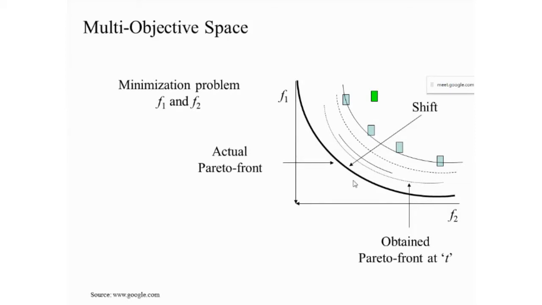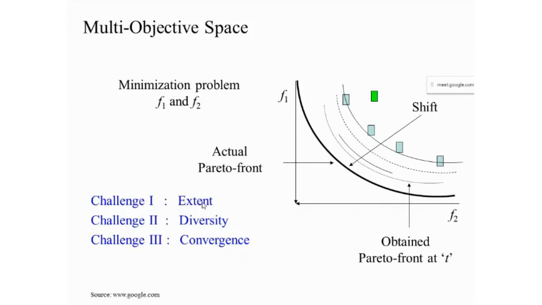So here three parameters are important. One, you want to provide the good range of the cars, so it is important to extend the front. Then in the second one, you have the multiple choice. It means uniformly distributed. For example, you are not giving the car for 3 lakhs and then directly 10 lakhs. No, your cars should be in the 4 lakhs, 5 lakhs, 6 lakhs range.